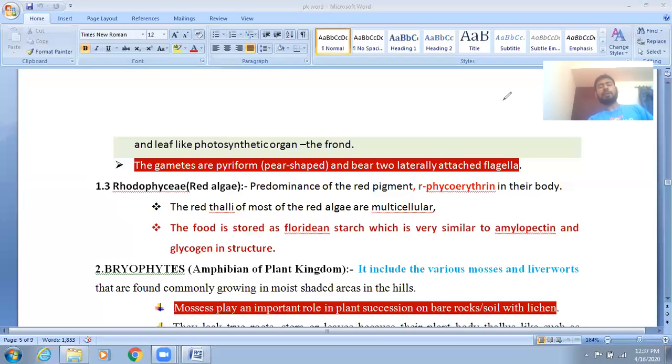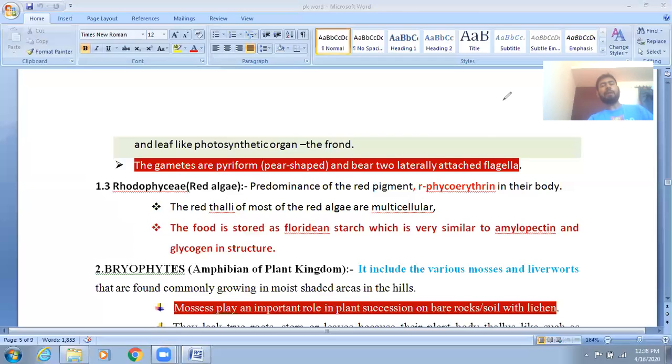Next, Chlorella. Chlorella is a non-motile green alga with a high protein content. This is also called astronauts' food, because it has high protein content and astronauts use it during space travel. Agar is also obtained from the red algae Gelidium and Gracilaria.